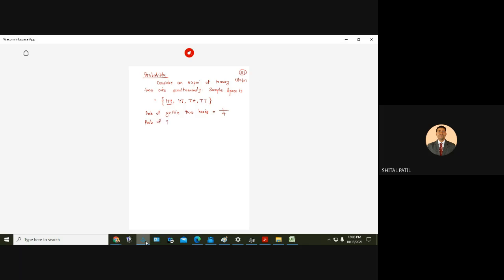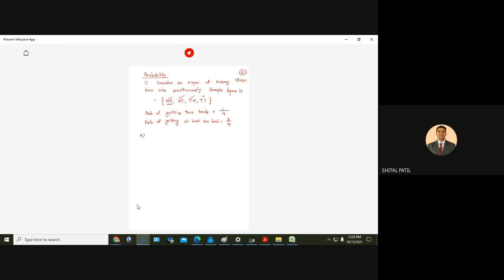Probability of getting at least one head. At least one head means minimum one head. So one head or 2 heads. So these are the favorable events: 2 heads, 1 head and 1 tail, 1 tail and 1 head. This cannot be considered. So 3 are favorable out of how many? 4. So in this way, we have to find the probability. I think you know all these things very well.